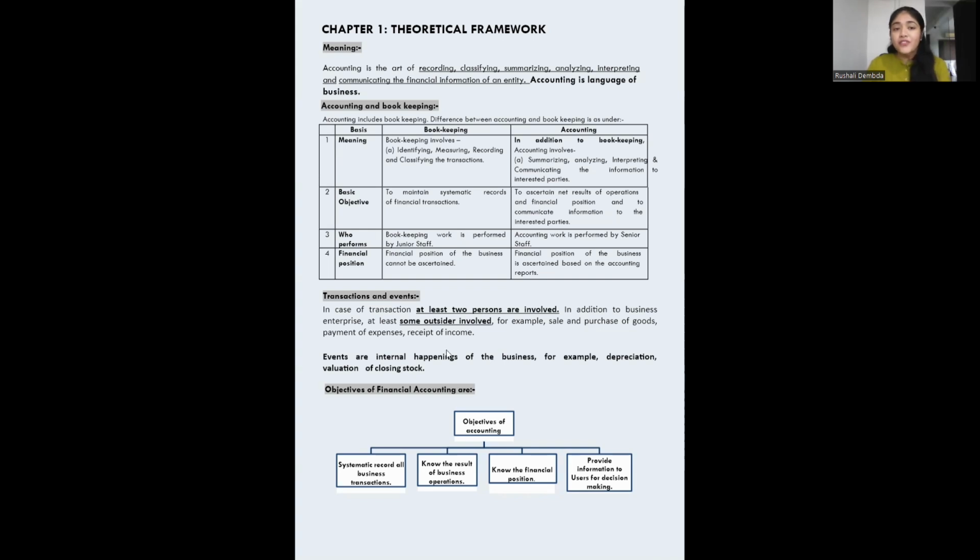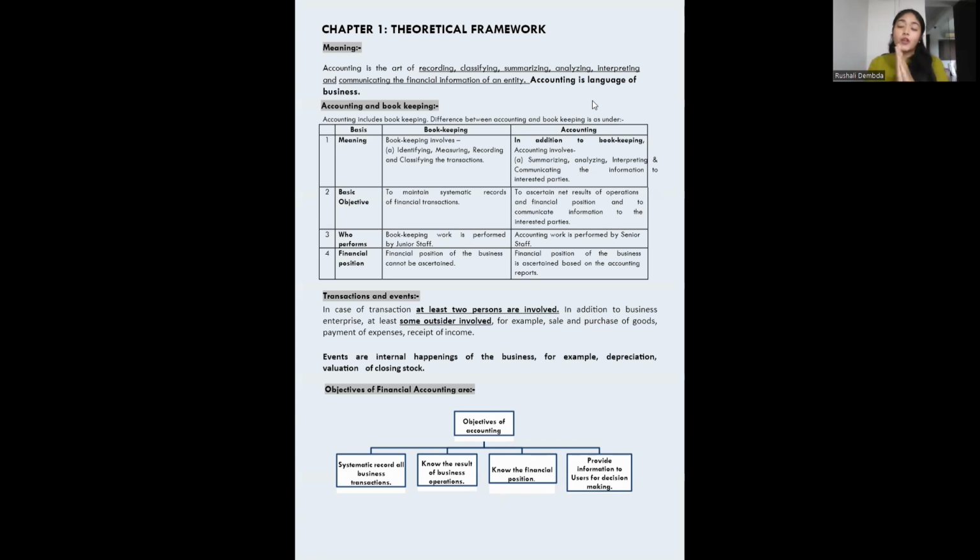Chapter 1, theoretical framework. Meaning first of accounting. What does it mean? Accounting is the art of recording, classifying, summarizing, analyzing, interpreting, and communicating the financial information of an entity. So many words in a sentence. Accounting is an art of recording. You might have learned this in 11, 12 standard. It's the art of recording. You need to record that particular transaction.